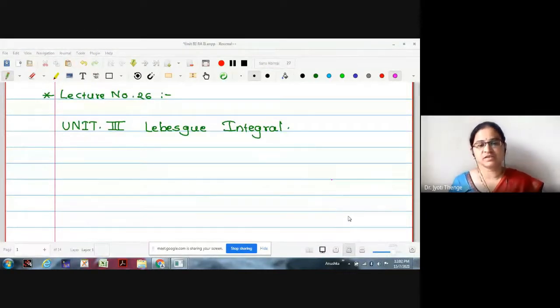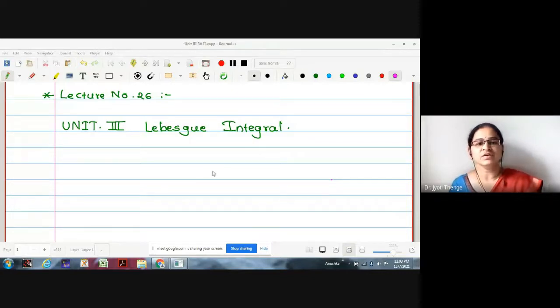In the last lecture, we have seen the statement and proof of Egorov theorem, where this Egorov theorem tells us that whenever we have a sequence of measurable functions which converges pointwise almost everywhere, it will give us the uniform convergence on the set E minus A. That is, it gives us uniform convergence almost everywhere on the set E. This is what we have proved.